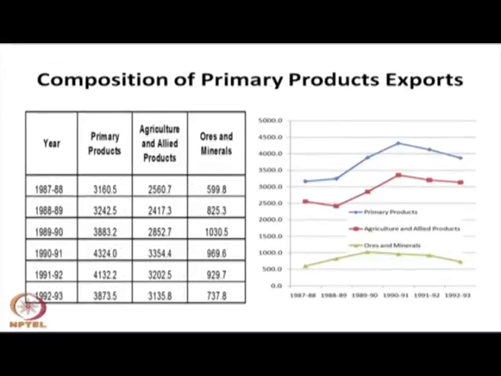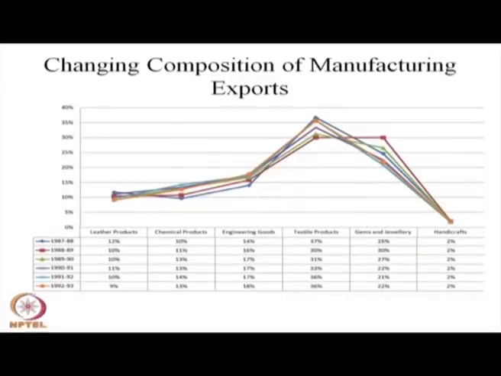If you see after that, within the manufacturing sector, from 1987-88 to 92-93, the manufacturing sector generally had nearly 70% of our export basket weight.